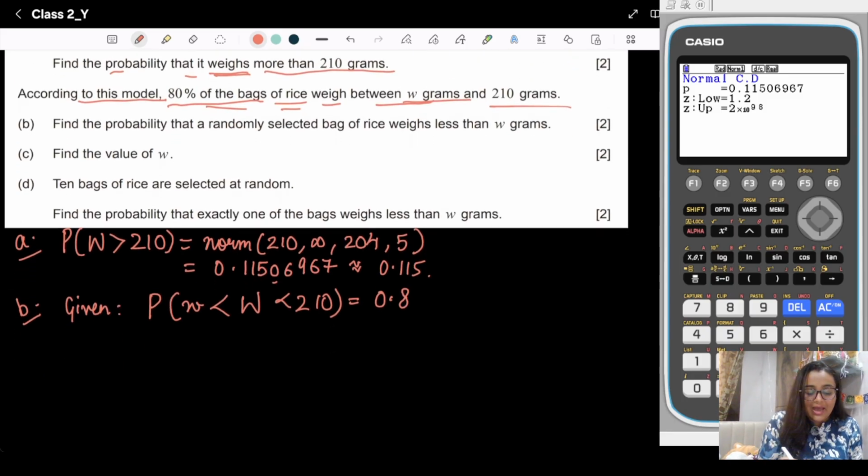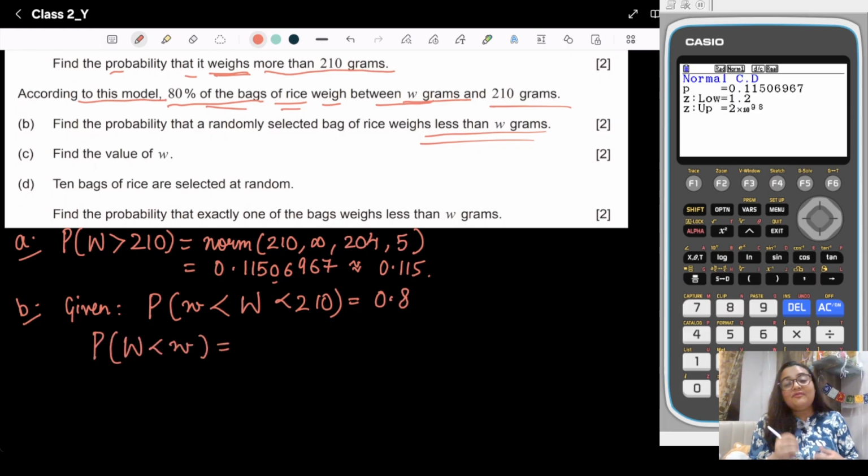Now we need to calculate the probability that the weight is less than w. Whenever we are not able to find it directly, we will find some other way. We know the probability between small w and 210 is 0.8.